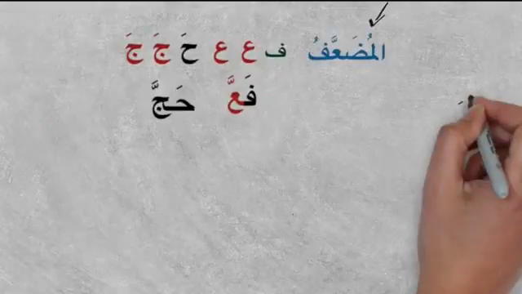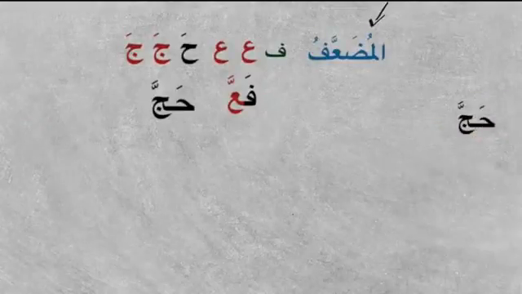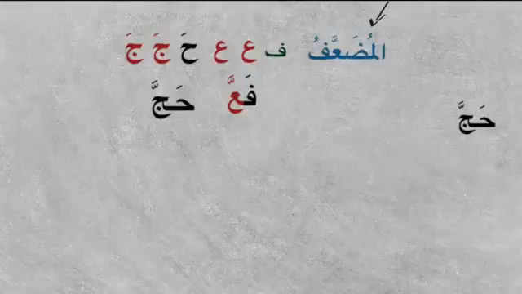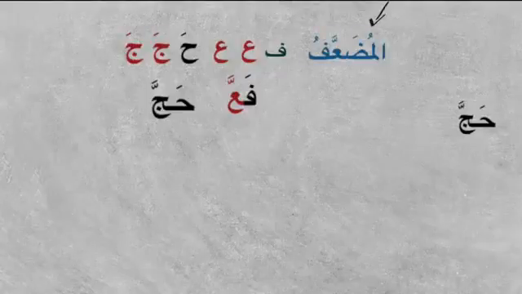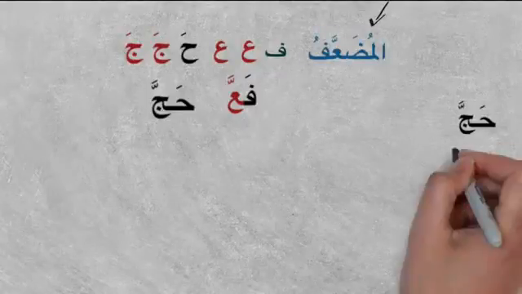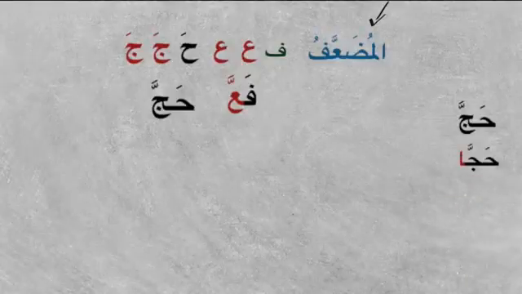So what is muda'af? Muda'af is having similar ain kalima and lam kalima. So hajja, which is hajaja. Here we get an idgham, but there are certain places where the verb comes and we have to break the idgham. That means we have to go back to the original hajaja. So we're just going to see in conjugation how and when this is done. So hajja, he performed hajj. For huma it will be hajja, with the alif of the dual, they both performed.